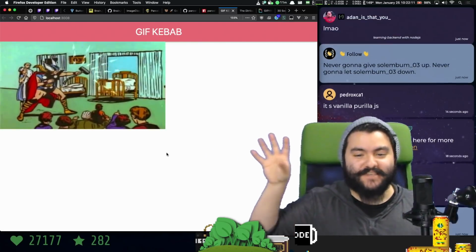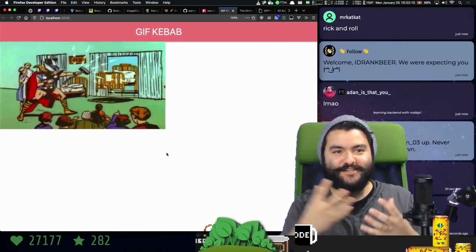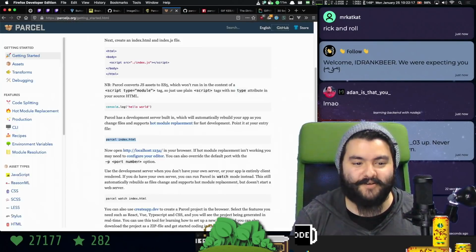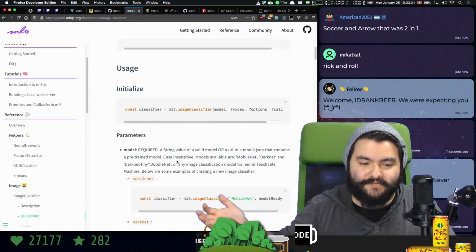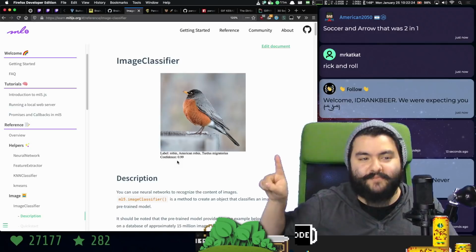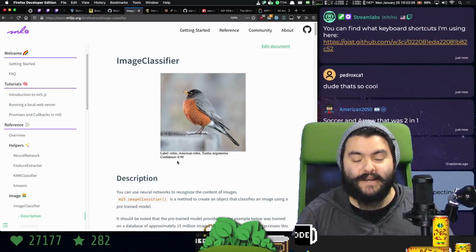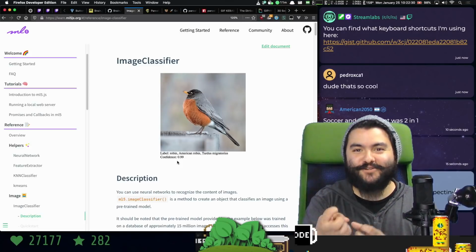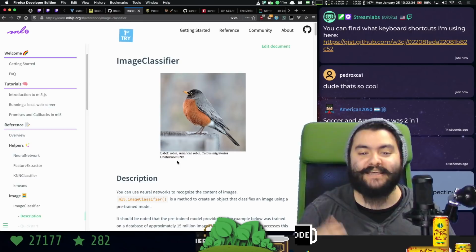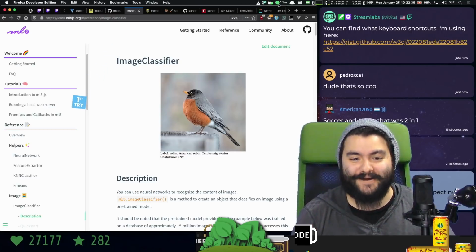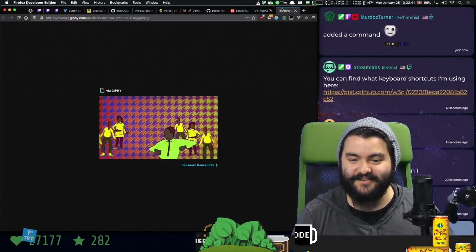So what we want to do is use machine learning to analyze this image and extract some key terms. We found the image classifier in ML5, and specifically, it is able to extract what it thinks is inside of that image. So we're going to get a random GIF, use this to extract the terms, and then use one of those terms to get another random GIF. It's a GIF kebab. Okay. Let's get some styling going.